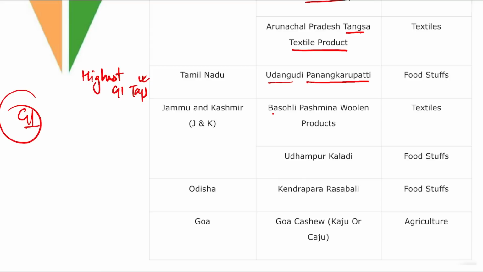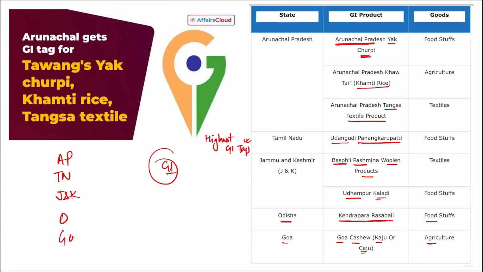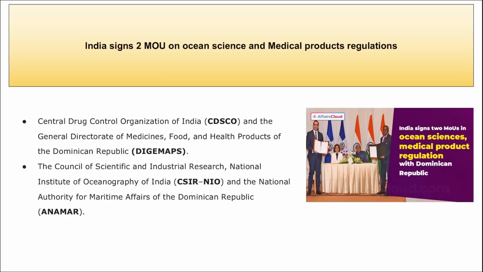Then from Jammu and Kashmir it is Bhasoli Pashmina woolen products and Udhampur Kaladi. From Odisha it is Kendrapara Rasabali, that is a foodstuff, and from Goa it is Goa cashew, that is Kaju, from agriculture sector. Correct. So these are the 8 products that recently got the GI tag, and they are from these states that you can remember. And if asked the state with the highest number of GI tags, it is Tamil Nadu.